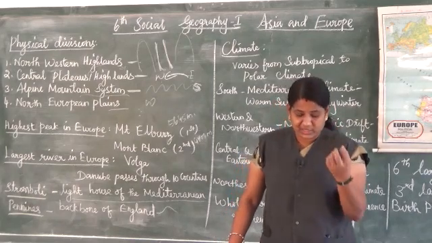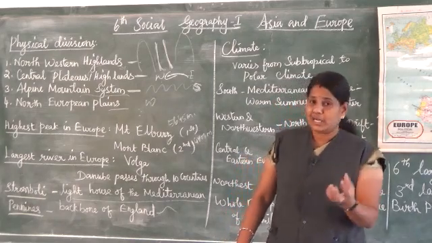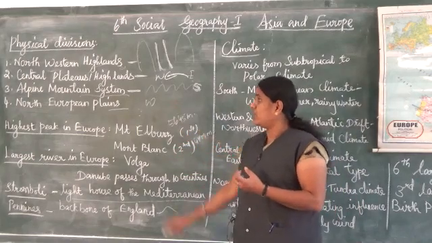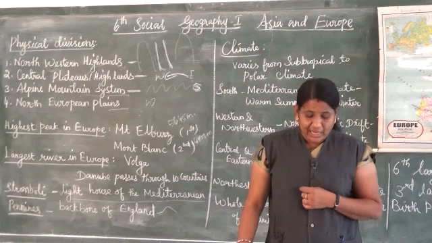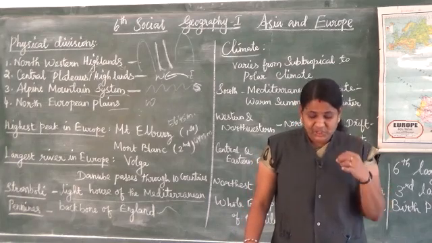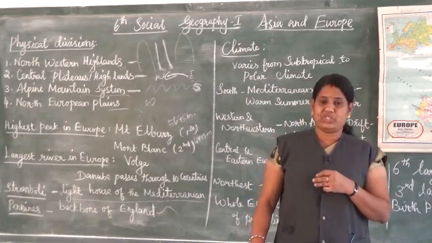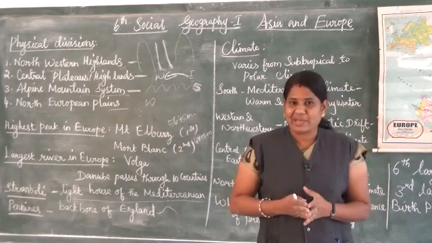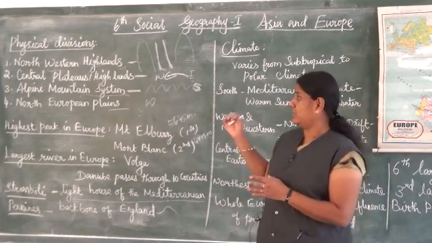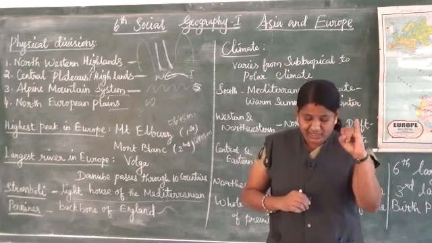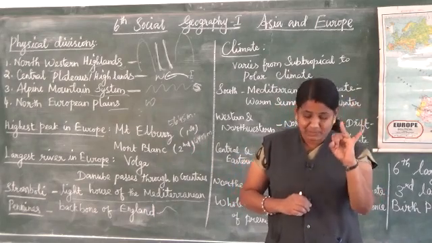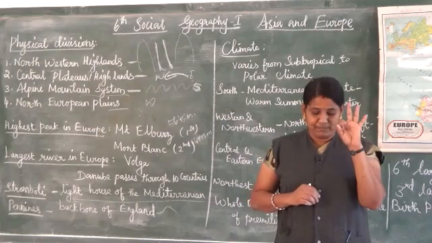These rivers deposit their alluvium in the North European plains. Then the Anatolian plain, the Hungarian plain, and the Wallachian plain are found in this region. So which plains are found in the North European plains? The Anatolian plain, Hungarian plain, and the Wallachian plain.